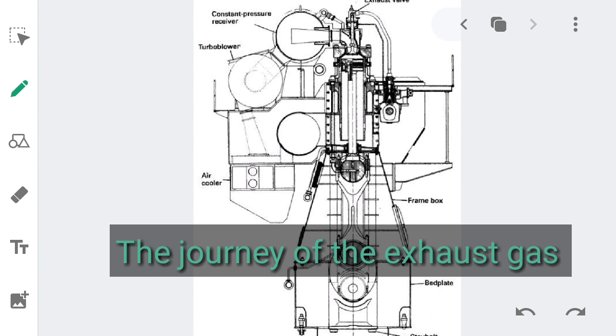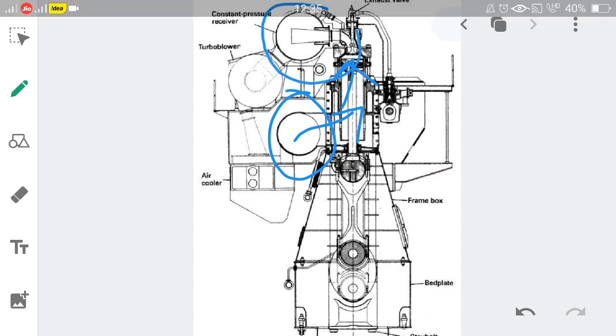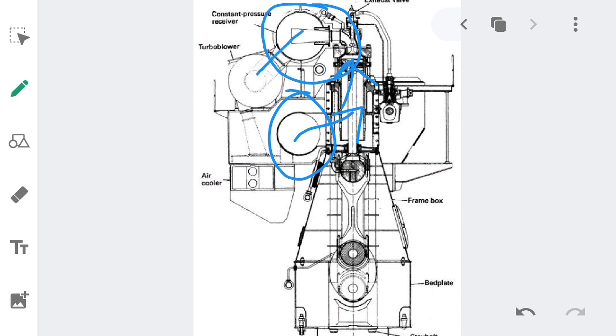So the scavenge air enters the scavenge port from the scavenge manifold and pushes the exhaust gas out of the combustion chamber to the constant pressure receiver, that is the exhaust manifold, and from the exhaust manifold the exhaust gas moves to the turbocharger and rotates the turbine.